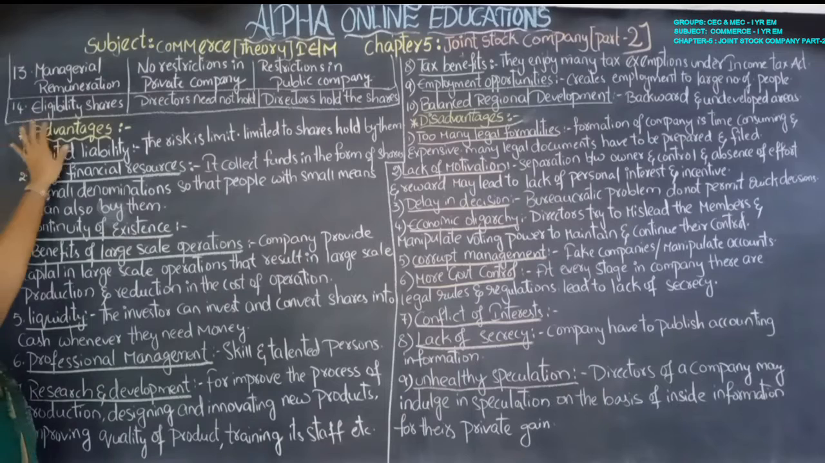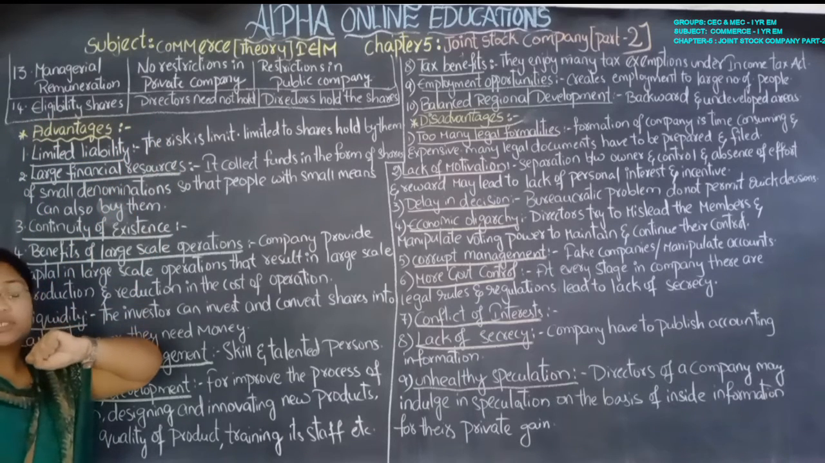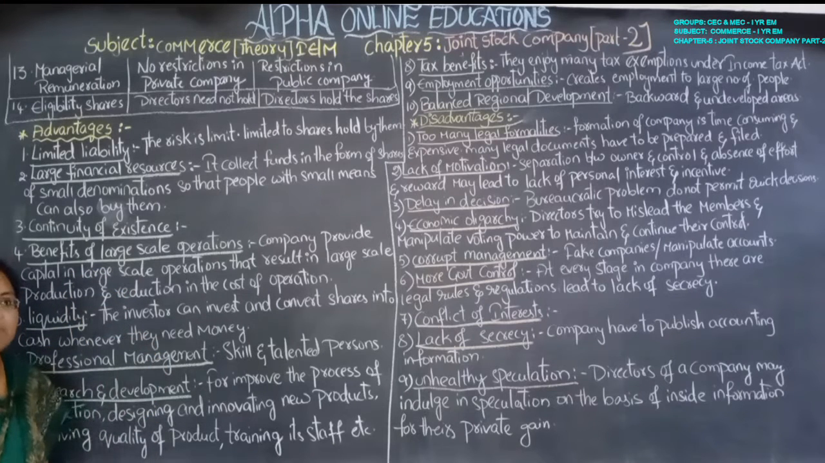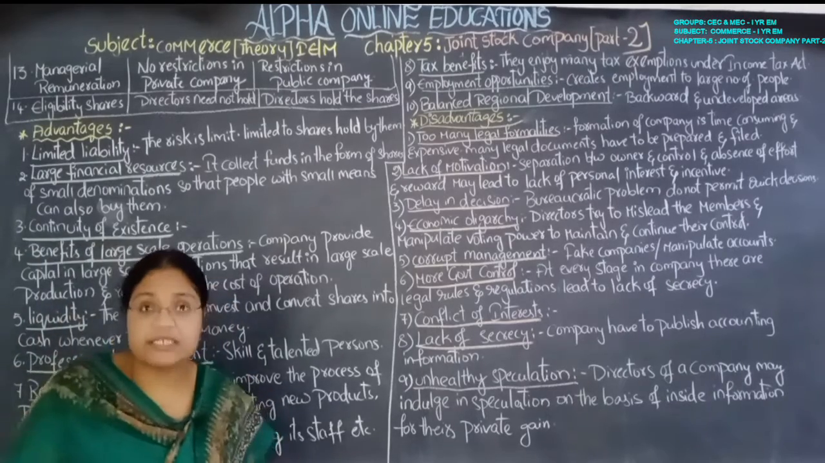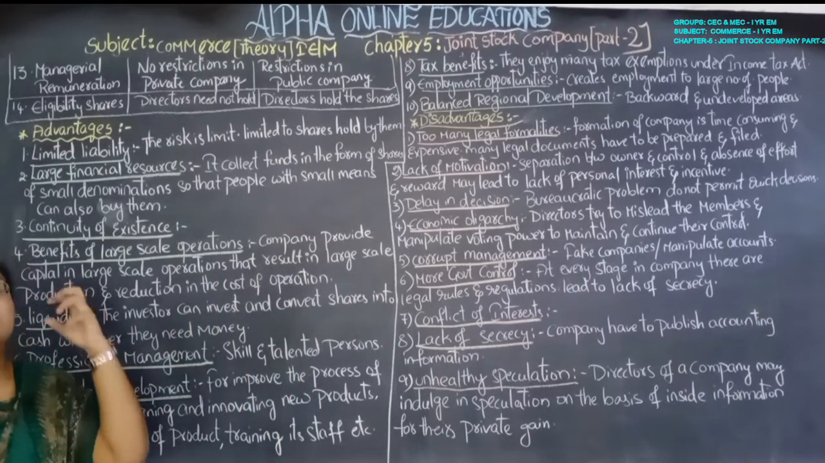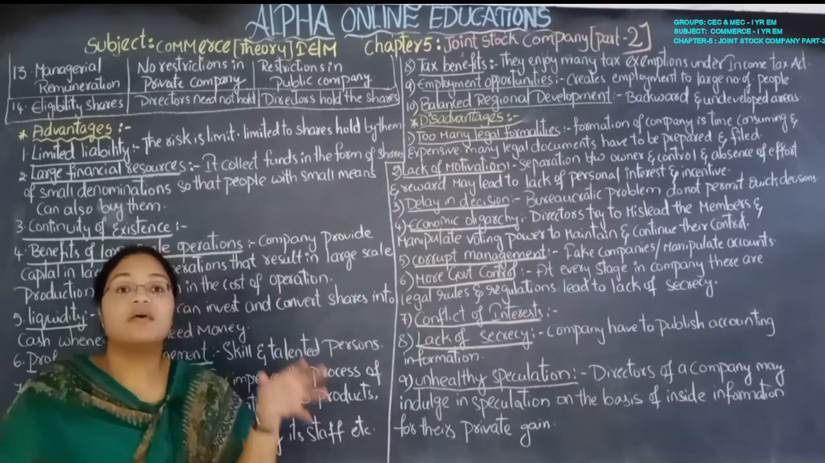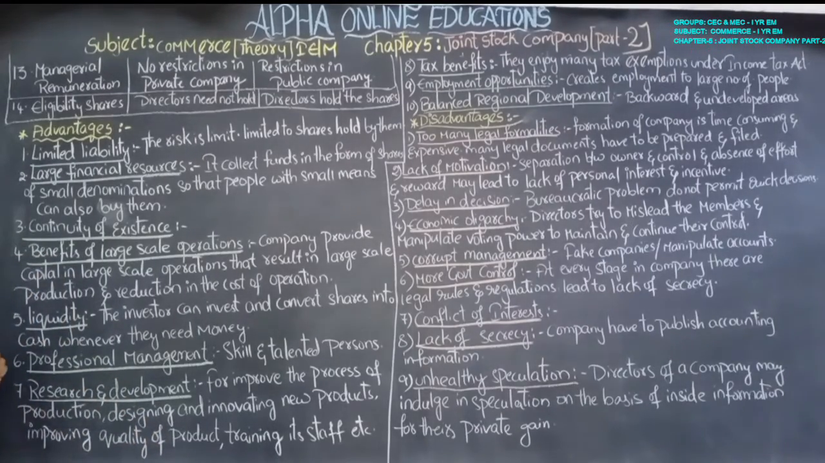Next, eligibility shares. In the private company the directors need not hold the eligibility shares, but in the public company it is mandatory to hold the eligibility shares, right?